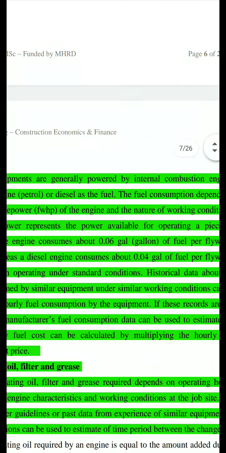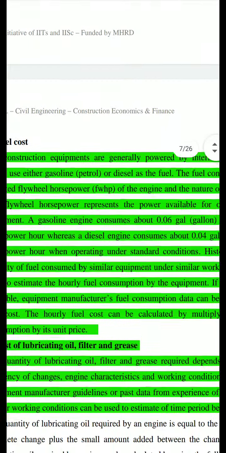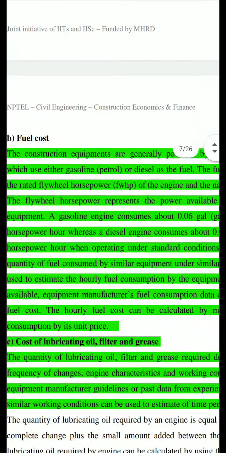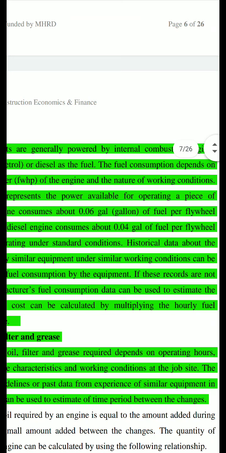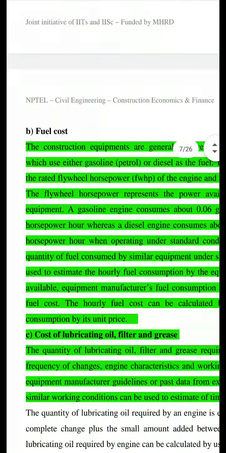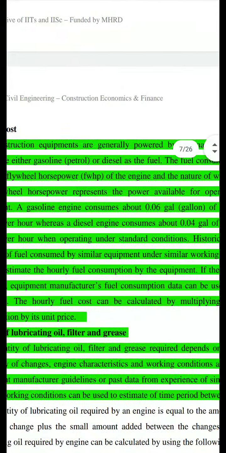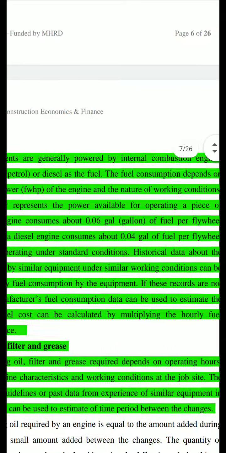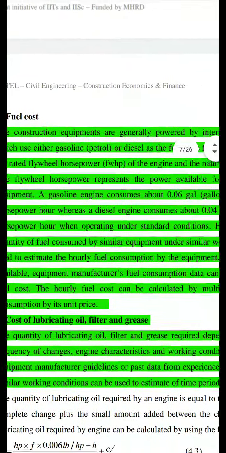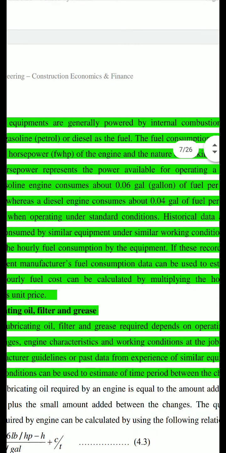So it represents the power available for operating a piece of equipment. A gasoline engine consumes about 0.06 gallons of fuel per flywheel horsepower hour, whereas a diesel engine consumes about 0.04 gallons of fuel per flywheel horsepower hour when operating under standard conditions.